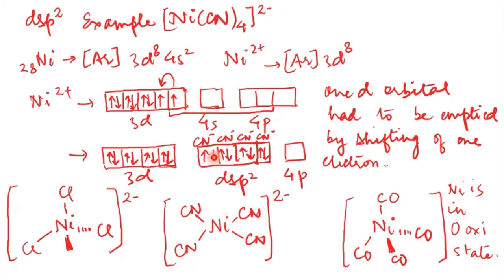Now cyanide ligands give four lone pairs of electrons to these four dsp2 orbitals. You can see here I forgot to write chlorine. This is the shape of the tetrahedral tetrachloridonickelate ion, and this is the tetracyanidonickelate(II) ion. This one is also having sp3 hybridization, where nickel is in zero oxidation state. This is tetracarbonyl nickel, there is no charge on it.